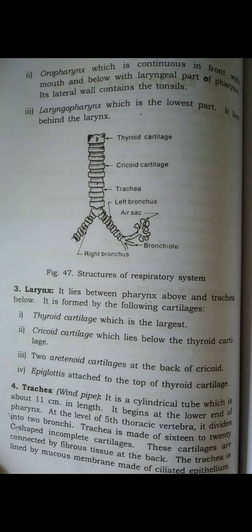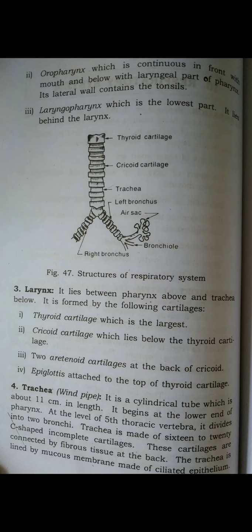So the function: the main role and function of the larynx is production of sound and speech, and protection of the lower respiratory tract during swallowing, when the larynx moves upward and the esophagus closes over the larynx. So the main function of the larynx is producing sound and helping speech. It is also a pathway for air, filtration and warming. So these are also functions of the larynx.